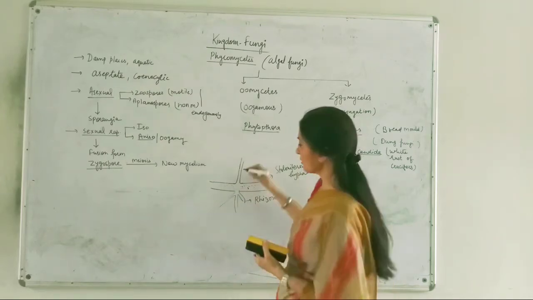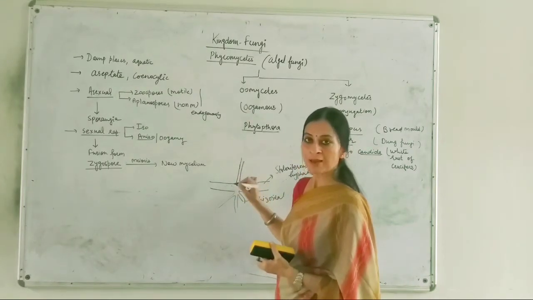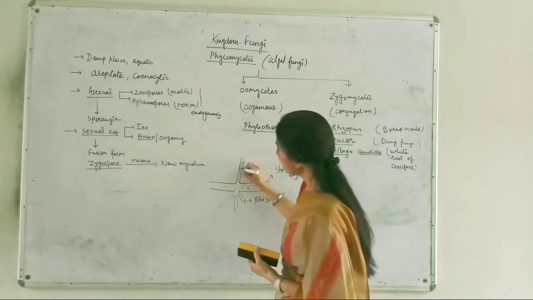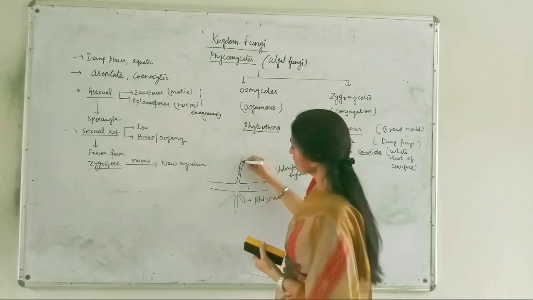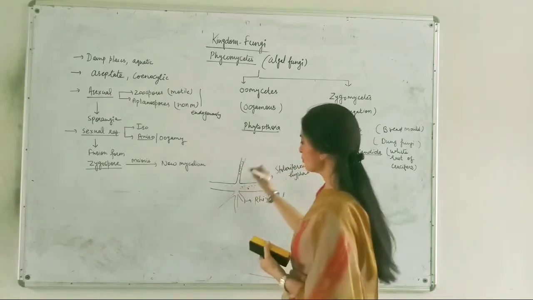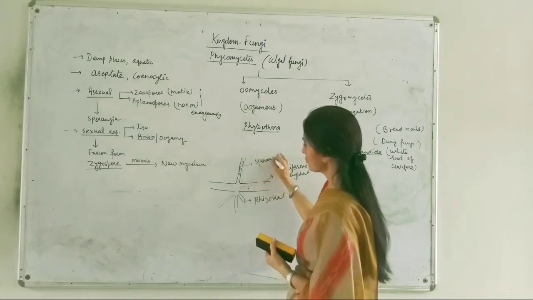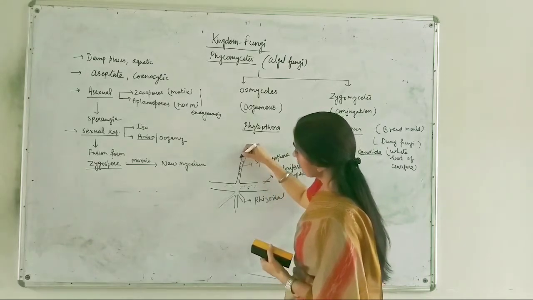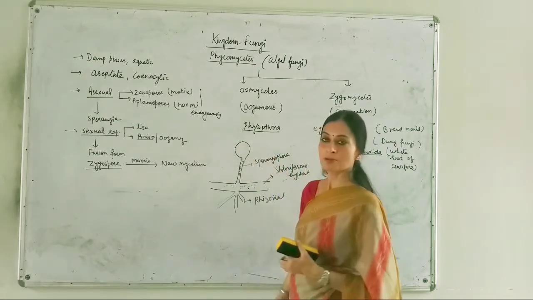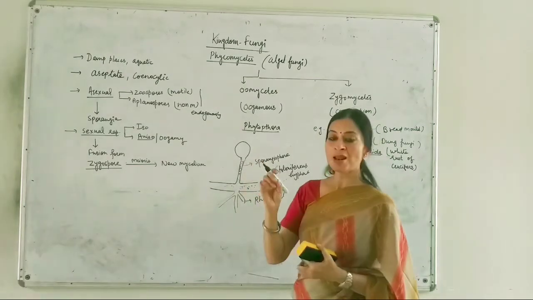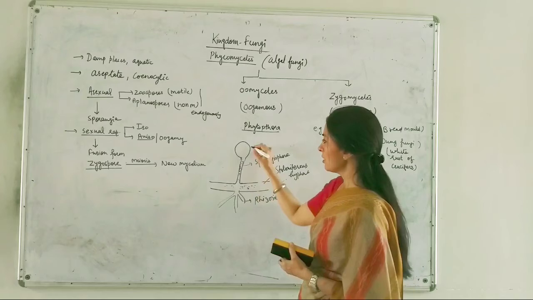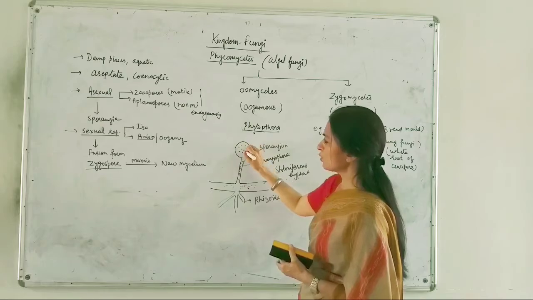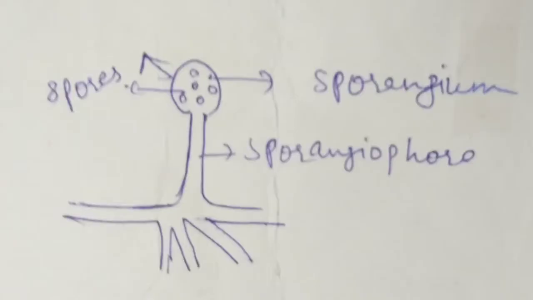This vertical structure is actually the growth of this hyphae, also filled with protoplasm and a number of nuclei. This vertical structure is known as the sporangiophore, or the stalk. The sporangiophore ends in a round structure known as the sporangium. This is the sporangium, with a number of spores formed in it.